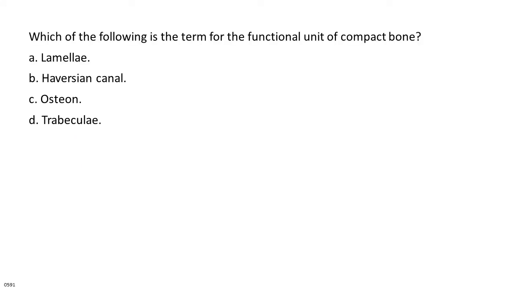Which of the following is the term for the functional unit of compact bone? A. Lamella. B. Haversian canal. C. Osteon. D. Trabeculae.